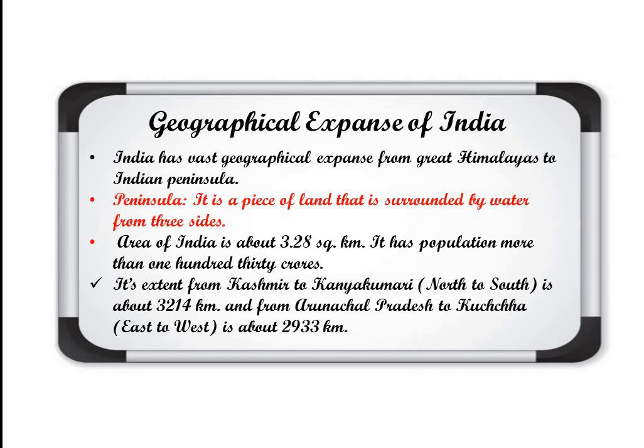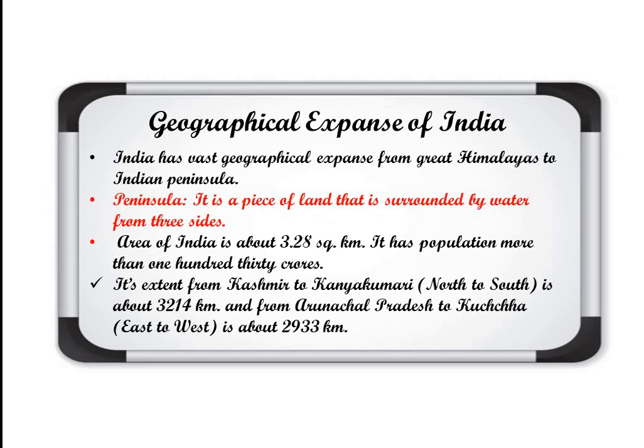So east to west, the east to west expanse is 2,933 kilometers, or if we talk about a rough figure, we can write 2900 kilometers. So this is the expanse from north to south and east to west.